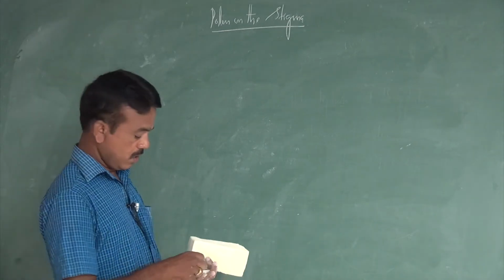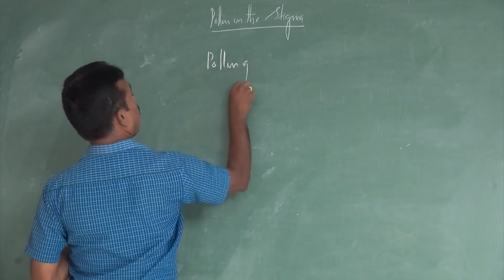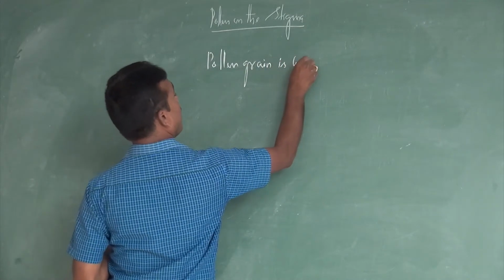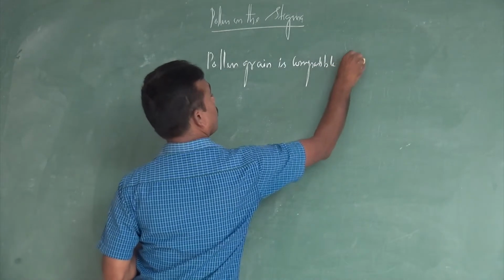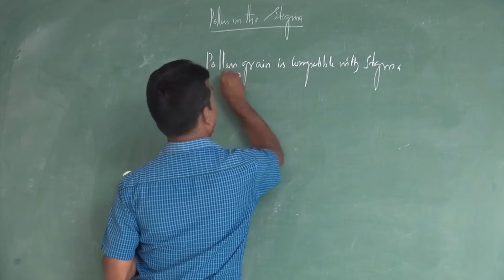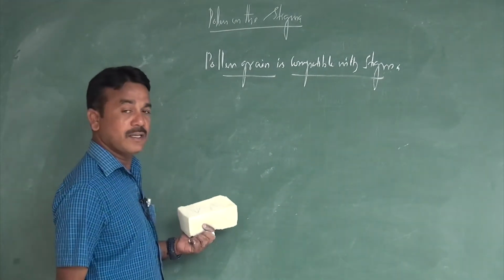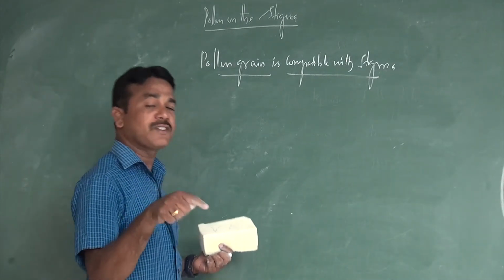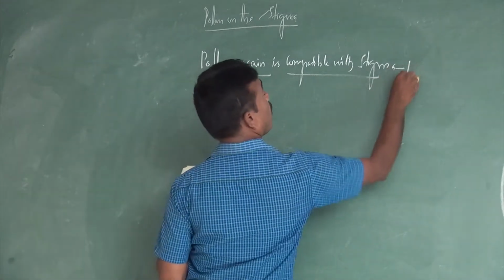If the pollen grain is compatible with the stigma, that means a suitable pollen grain sits on a suitable stigma, only then is it possible for the pollen tube to develop.